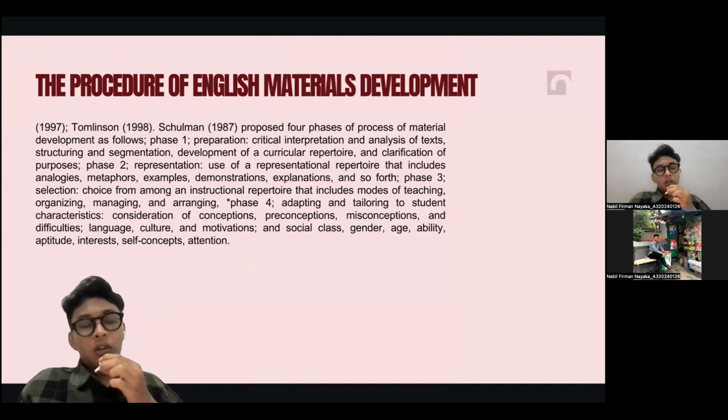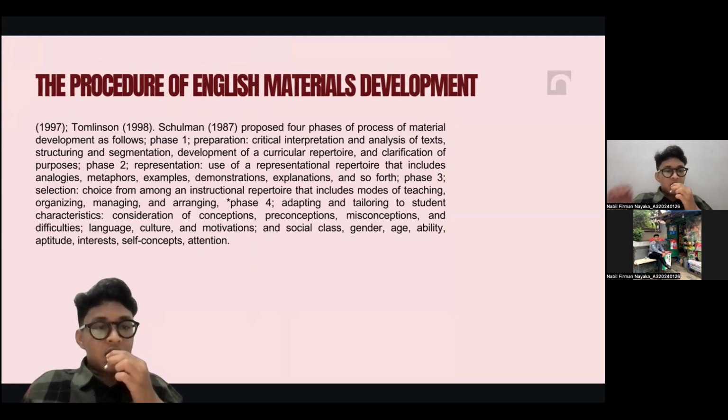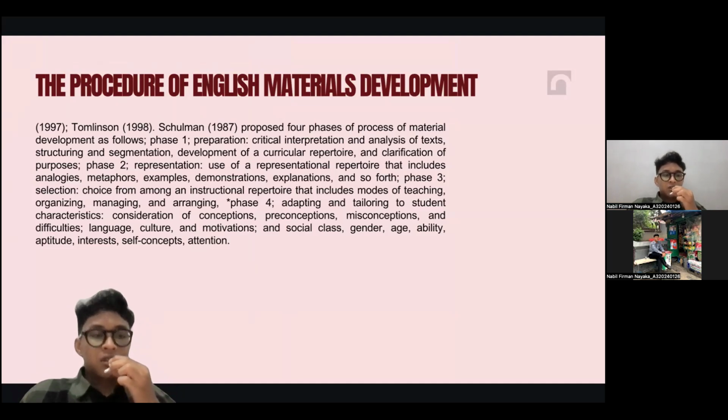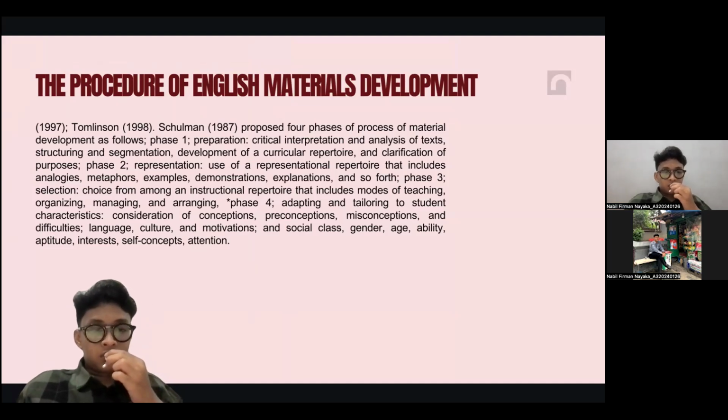So today's topic is the procedure of English materials development. From 1997, Tomlinson and Shulman 1987 proposed four processes of material development as follows.